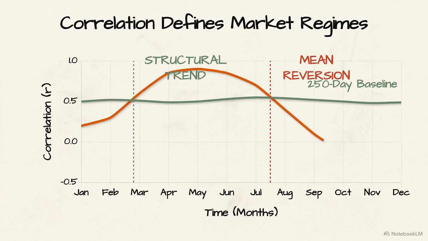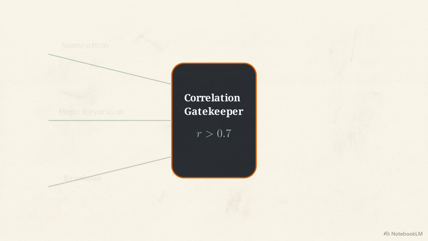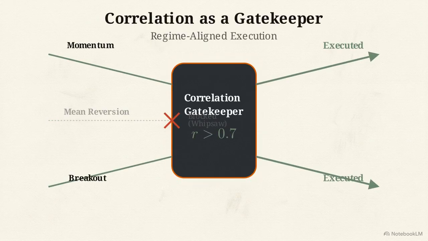Conversely, when short-term correlation plunges below the long-term average, assets decouple into a mean reversion phase. In this decoupling phase, traders must filter trend signals aggressively or switch to reversal strategies. Correlation serves as a gatekeeper that mathematically defines the specific category of tools suited for the current regime.